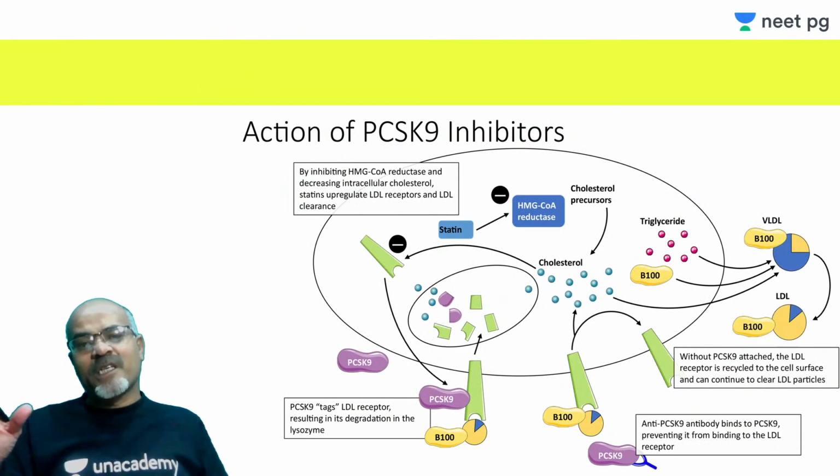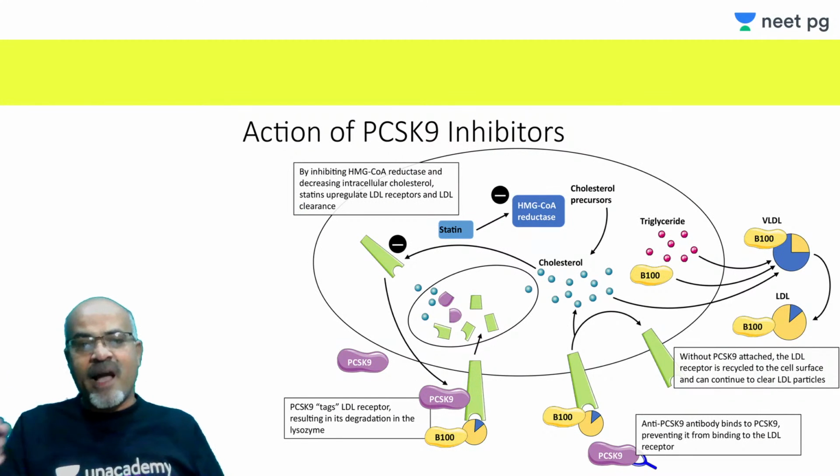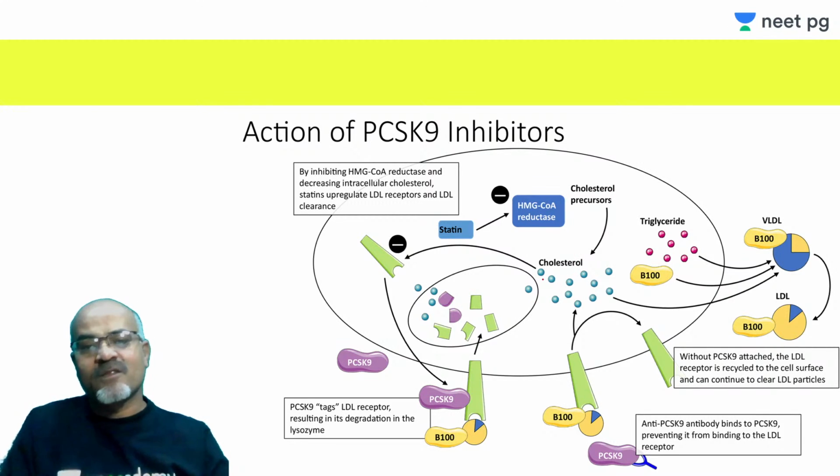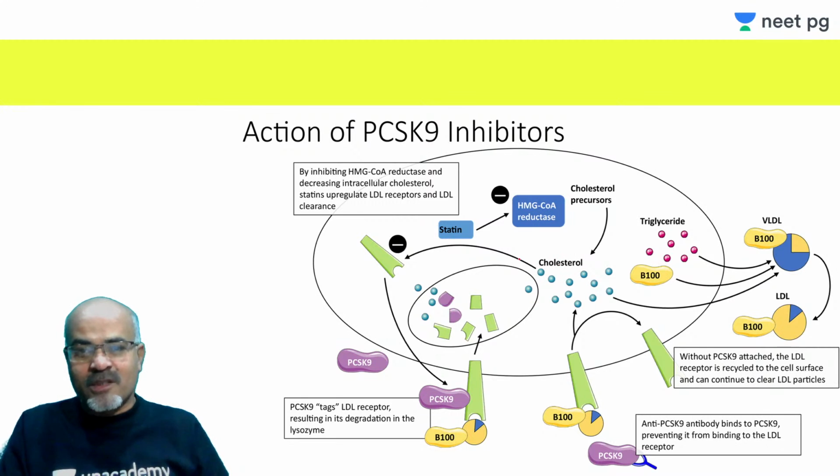This is the picture of how these drugs actually act. You see, statins inhibit HMG coenzyme A reductase, so less cholesterol is synthesized, right? And if less cholesterol is synthesized, that leads to an increase in these receptors being produced and reaching the surface of the hepatocytes.